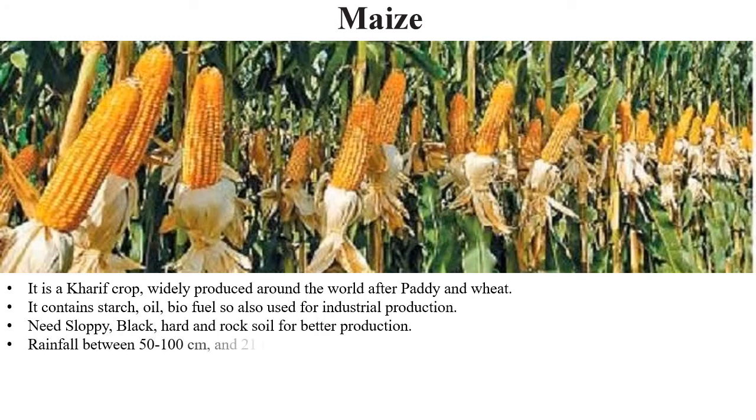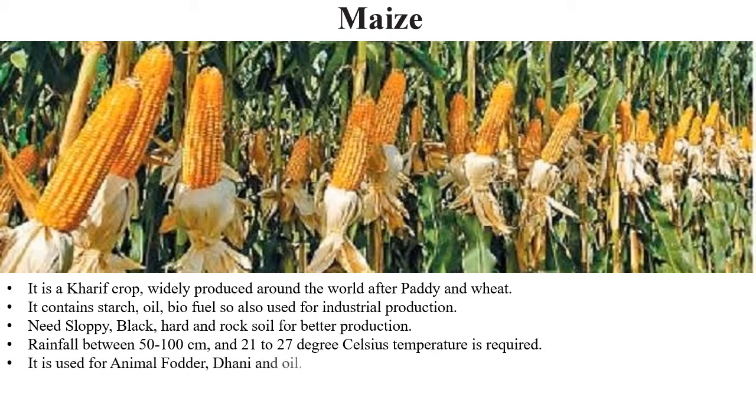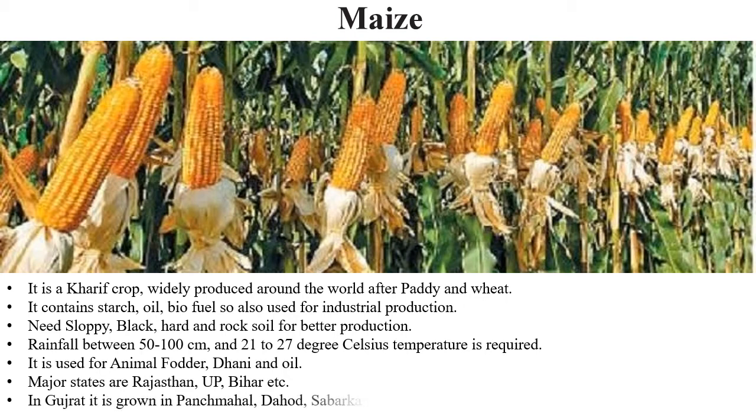It needs sloppy, black, hard and rocky soil for better production. It needs a rainfall between 50 to 100 centimeters and 21 to 27 degrees Celsius temperature is required for the production of the maize, that is makai. It is used for animal fodder, dhani and oil. But not just that, it is also used as a staple food of people. Major states which produce maize are Rajasthan, UP, Bihar, etc. Whereas in Gujarat, it is grown in Panchmahal, Dahod, Sabarkantha and Arvalli districts.